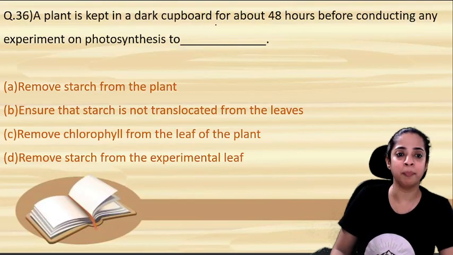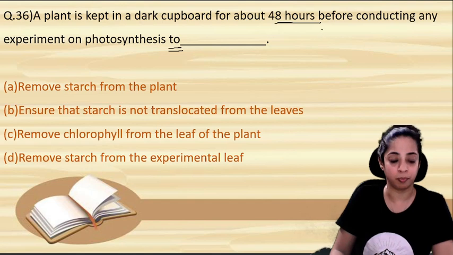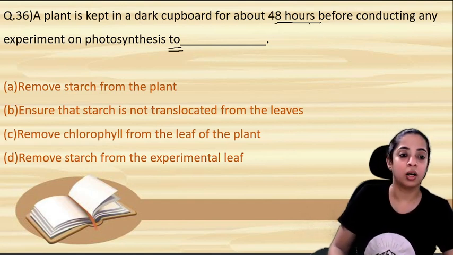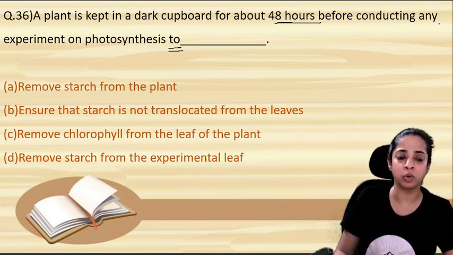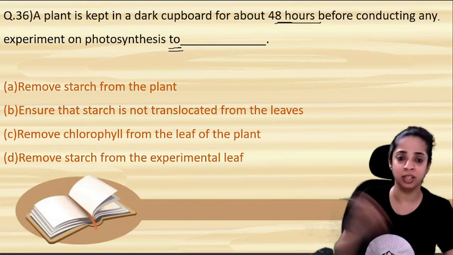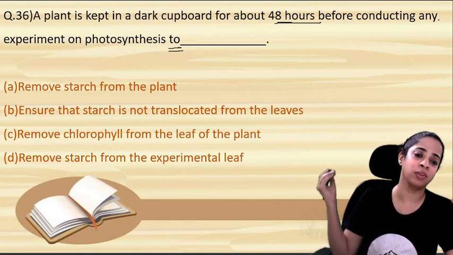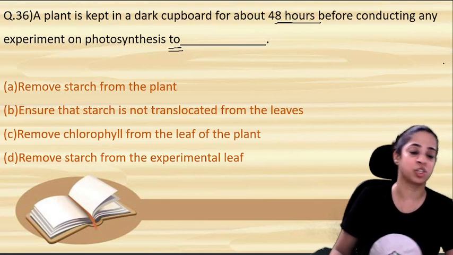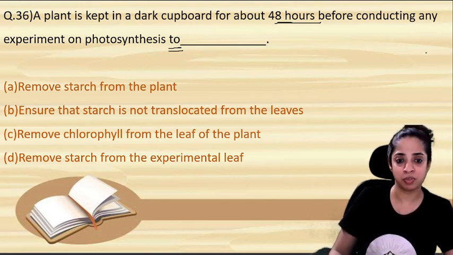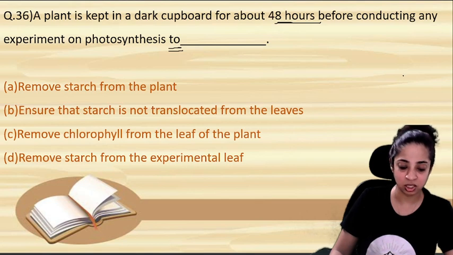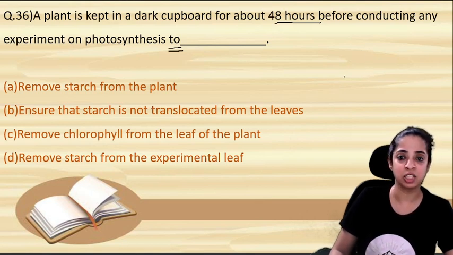A plant is kept in a dark cupboard for 48 hours before conducting any experiment on photosynthesis. For what reason is it kept for about 48 hours in the dark? To remove the starch from the plant, or to ensure that starch is not translocated from the leaves, or to remove the chlorophyll from the leaf, or to remove starch from the experimental leaf? What is the correct answer? Yes, to remove starch from the whole plant.